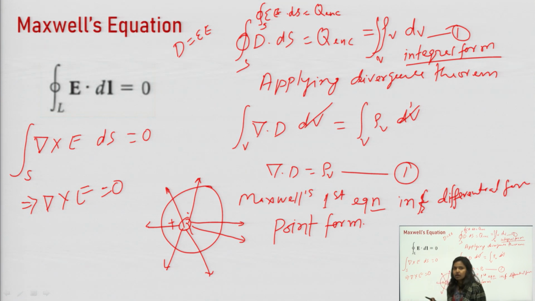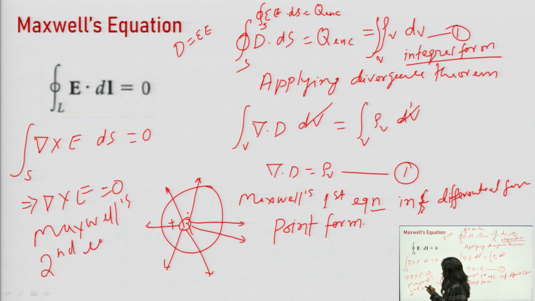It shows that the electric field is irrotational, because curl is 0, and zero curl means that the field can't rotate. So the electric field is irrotational as well as conservative in nature. So these are the two equations. This is the Maxwell second equation from electrostatics.